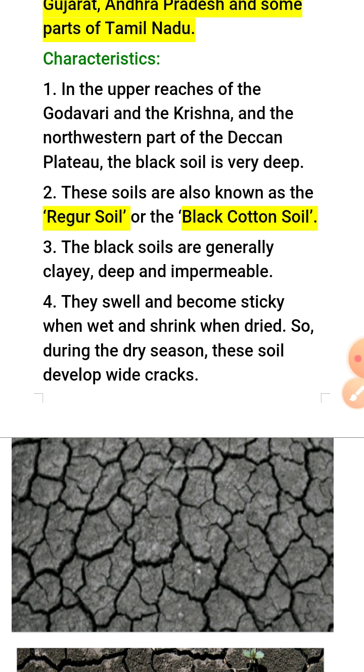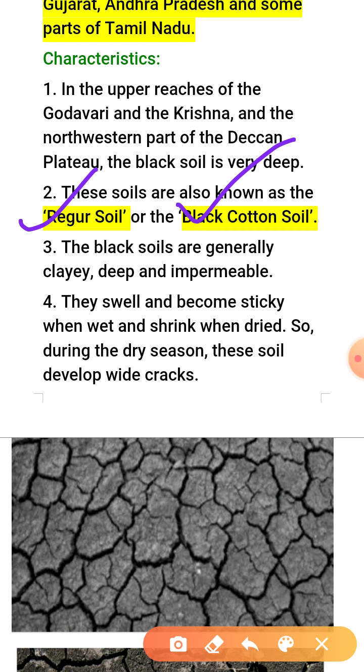In the upper reaches of the Godavari and Krishna rivers, and the northwest part of the Deccan Plateau, the black soil is very deep, because in these areas there was volcanic activity in ancient times. These soils are known as Regur or black cotton soil. The other name of black soil is Regur soil. And why black cotton soil? Because, as you have read several times when studying soils, black soil is important for cotton. That's why it's known as black cotton soil.